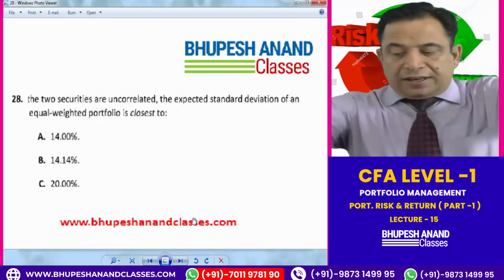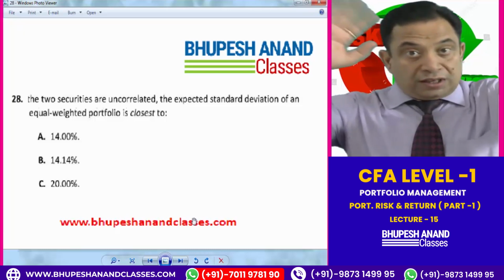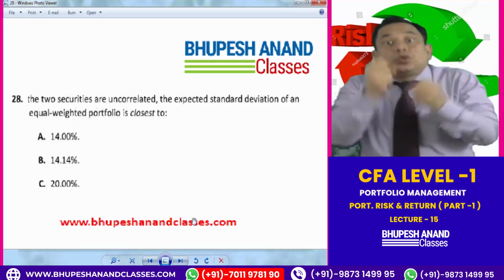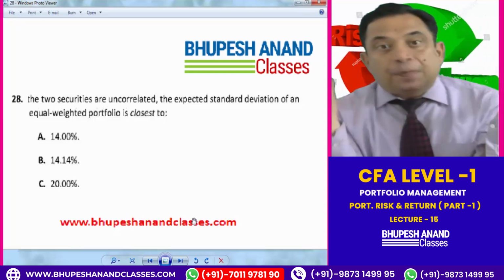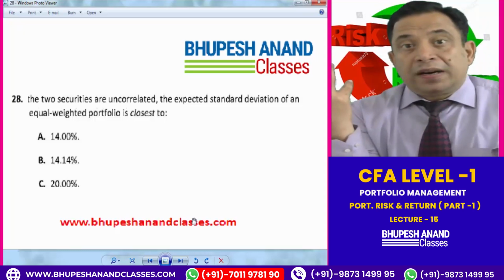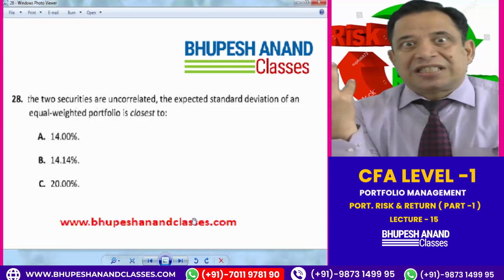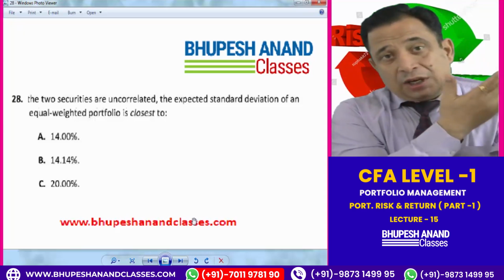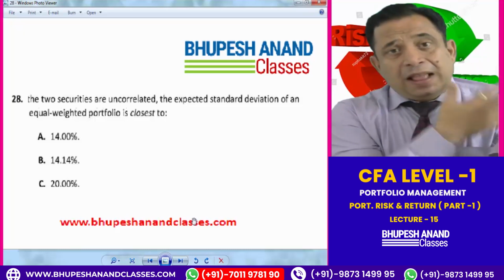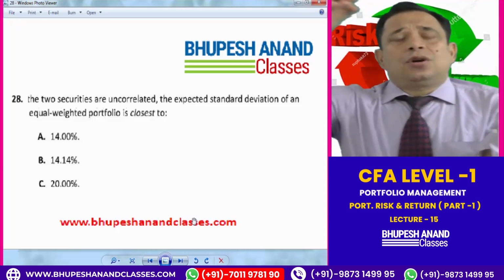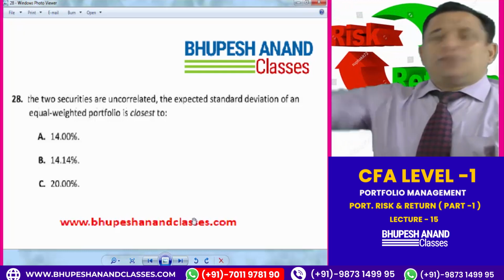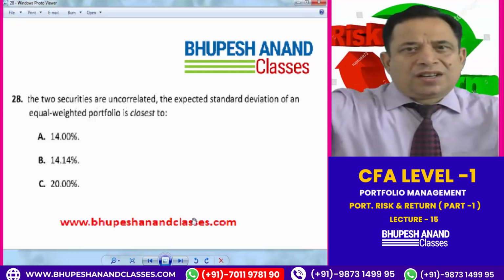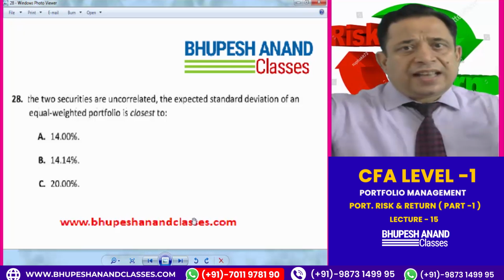Equally weighted is closest to. Now listen to me first. Please read the question. The two securities are uncorrelated. Now I can have a positive correlation. For example, rainfall and sale of raincoats have a positive relationship, rainfall and sale of sunscreen have a negative relationship, and rainfall and sale of calculators have no relationship, zero relationship. So they are saying there is no relationship.